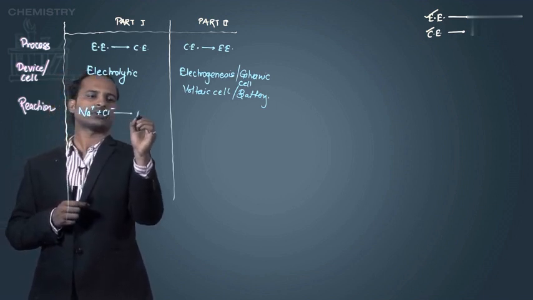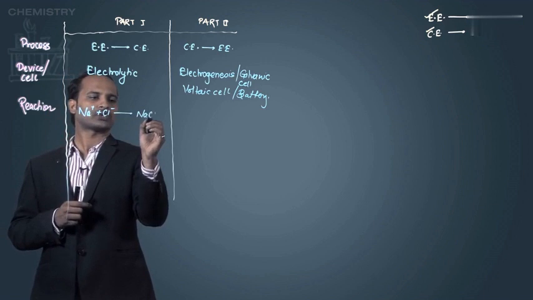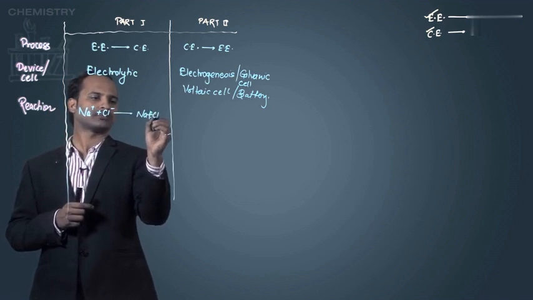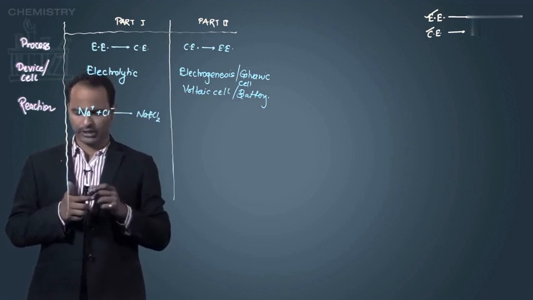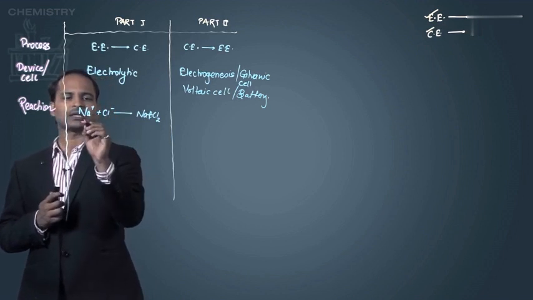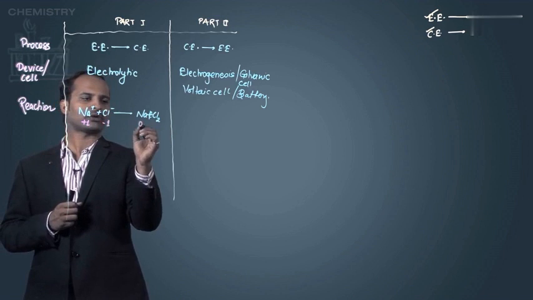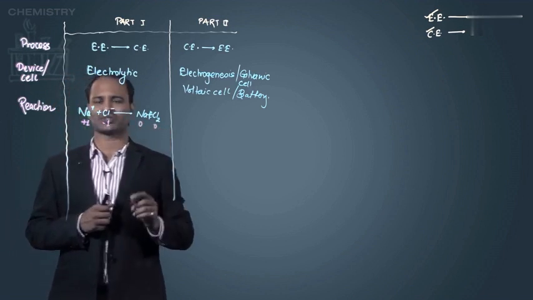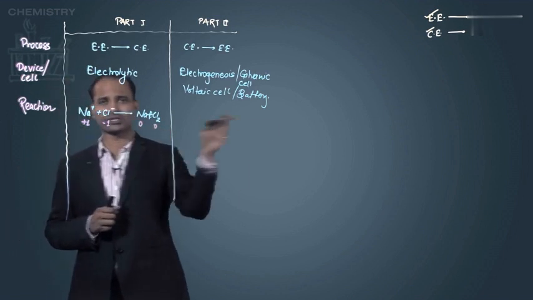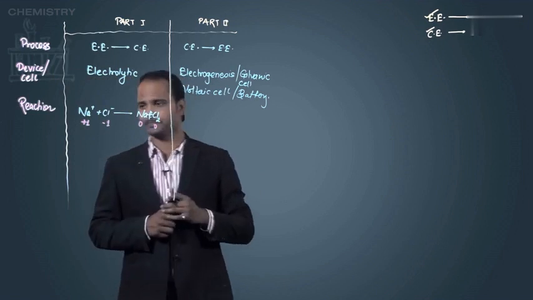After the reaction, they produce, sorry, sodium plus chlorine. Sodium gas and chlorine gas. Here the Na plus, I can say the oxidation number is +1, Cl minus is -1. When we get sodium, oxidation number 0, and the chlorine gas oxidation number is 0. We are going to learn about this reaction just after this difference.